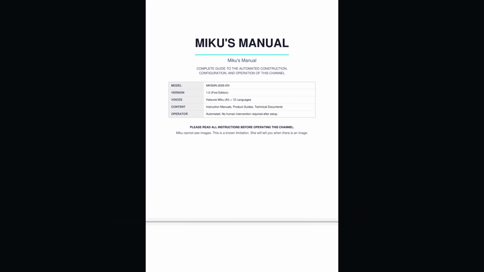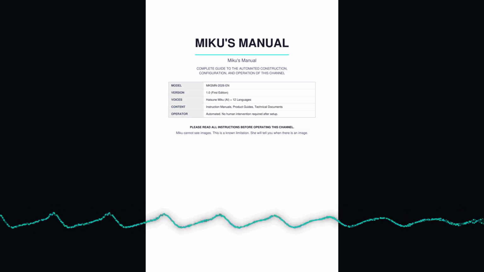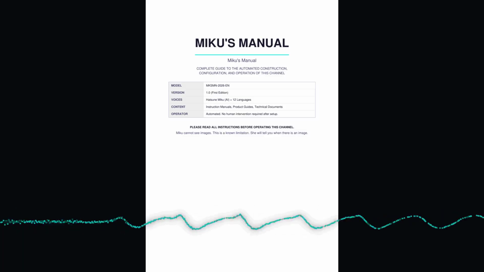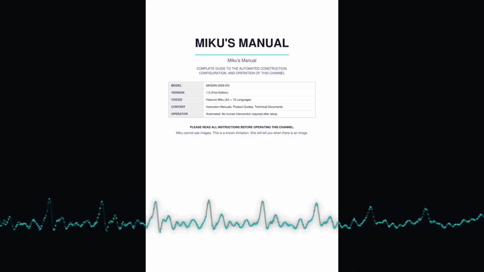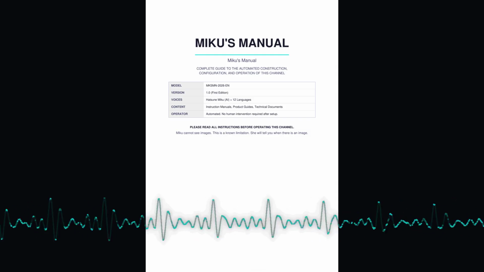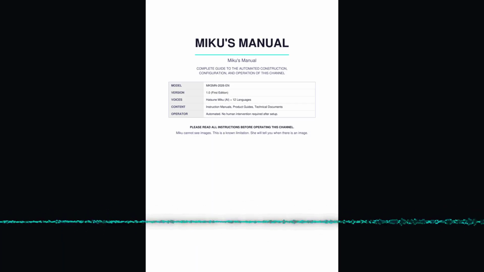Page 7. 5. Peer installation. Complete all steps in this section before proceeding to section 6. These steps require a web browser and cannot be automated. 5.1 Create YouTube channel. Miku's Manual requires a dedicated YouTube channel separate from any existing channels on your account.